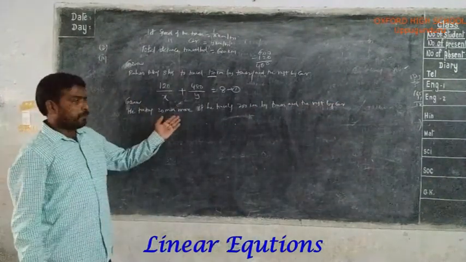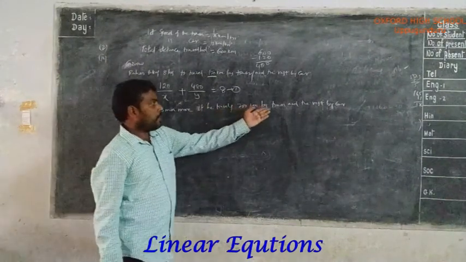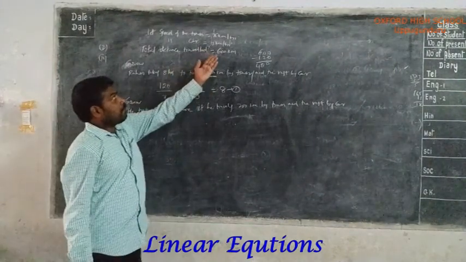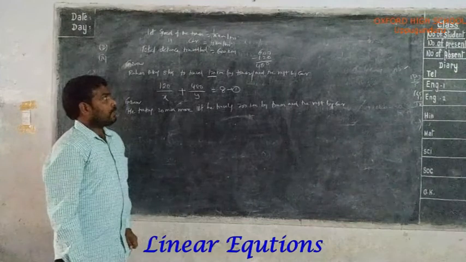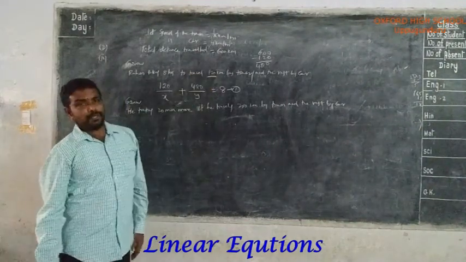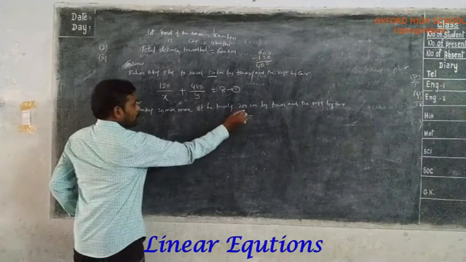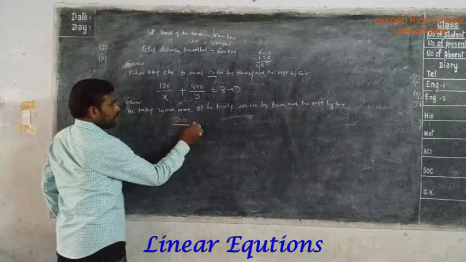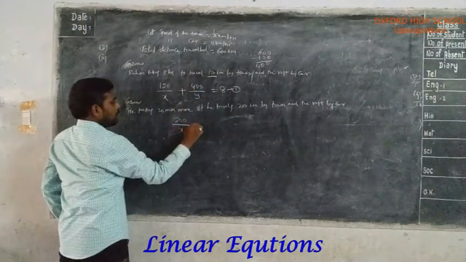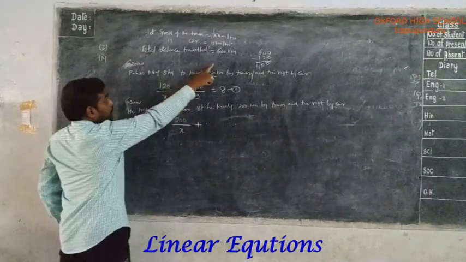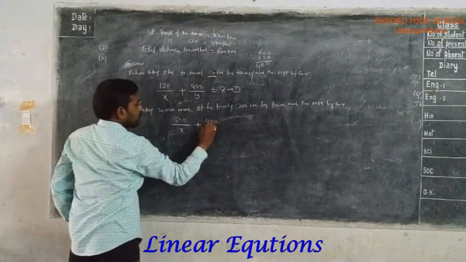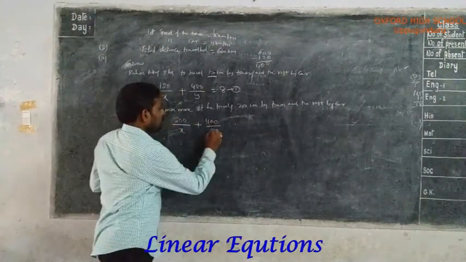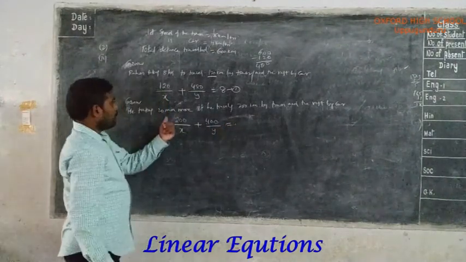So he takes 20 minutes more if he travels 200 kilometers by train and the rest by car. So we are assuming speed in terms of kilometers per hour, then the time will always be in the form of hours. So 200 kilometers by train means time taken to cover the distance 200 kilometers equals 200 by x, where x is the speed of the train, plus the remaining distance is 400 kilometers. This 400 kilometers he traveled by car, with speed of the car y.